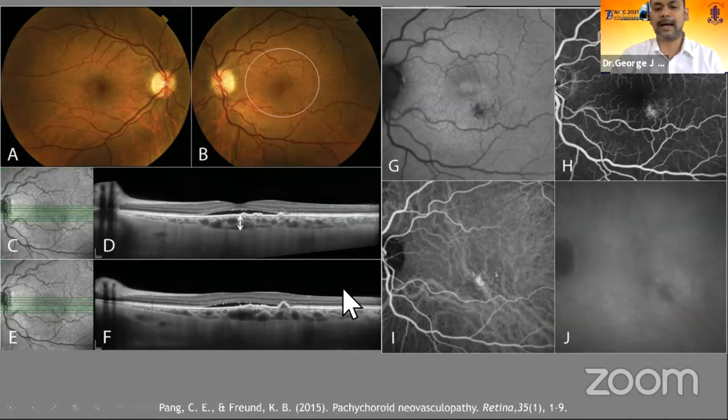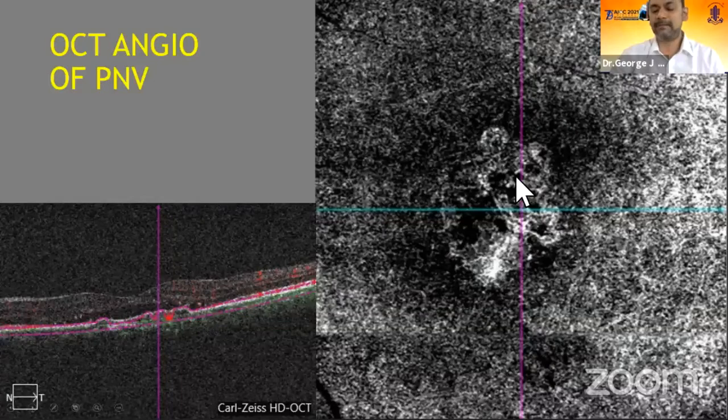But this is not unlike AMD, we have a thick pachychoroid and a type 1 neovascularization. OCT angio again is a sensitive tool to pick up these pachyneovasculopathy CNVs overlying pachychoroid. Treatment is usually aflibercept or other anti-VEGF injection.